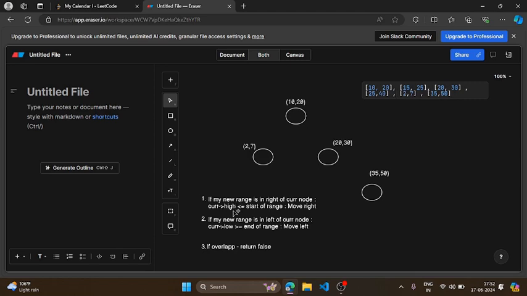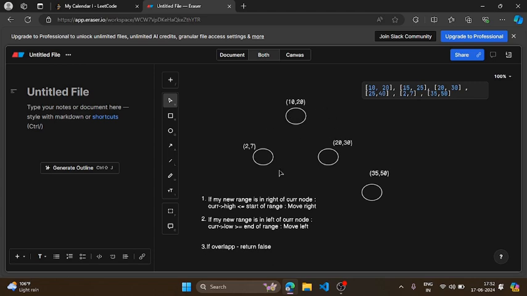Suppose my new range which I am going to book is on the right side of my current range, right? Because we are solving this with the help of segment tree, so definitely we are going to make a tree of nodes, right? So suppose these are the nodes of my tree.